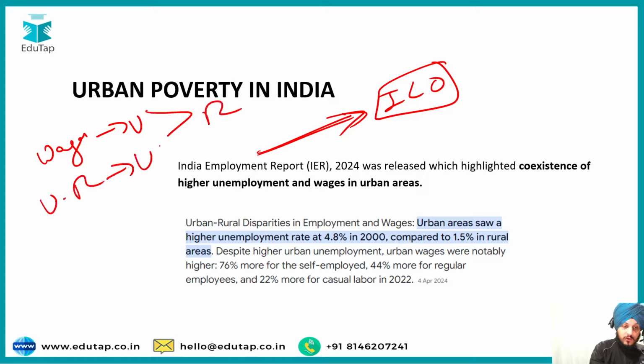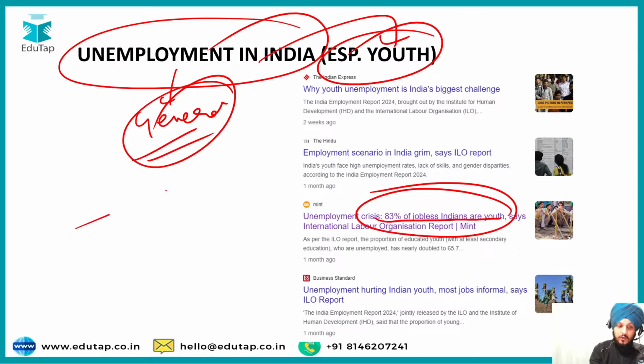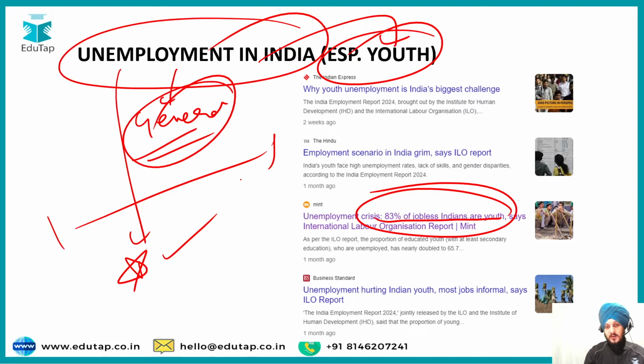And the next topic is unemployment in India. So this is more of a general topic with respect to unemployment, especially regarding the youth population. Why is the unemployment high among the youth? Because according to the India Employment Report, around 83% of the jobless Indians are youth. So you must prepare what are the different parameters or the different reasons why the unemployment rate is so high. So this is an important topic as far as your descriptive paper is concerned.